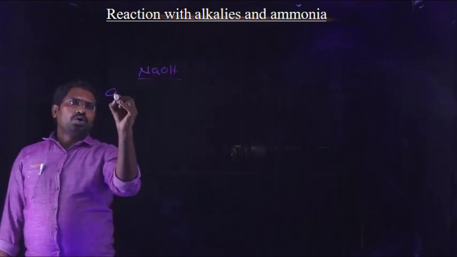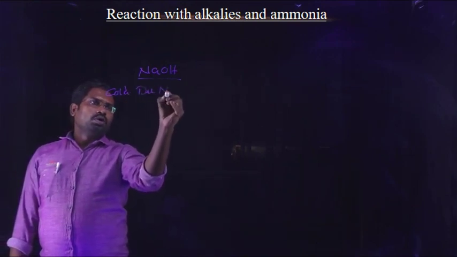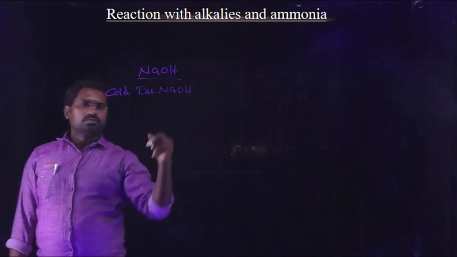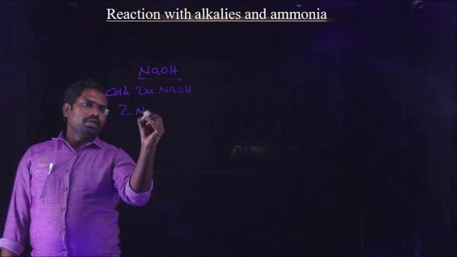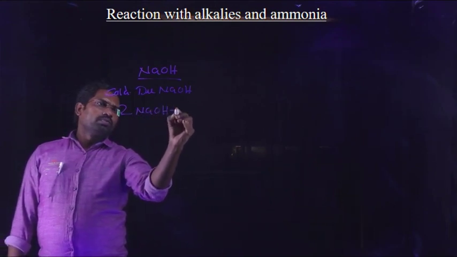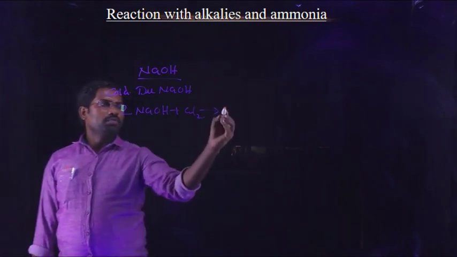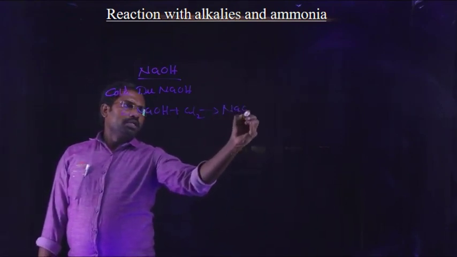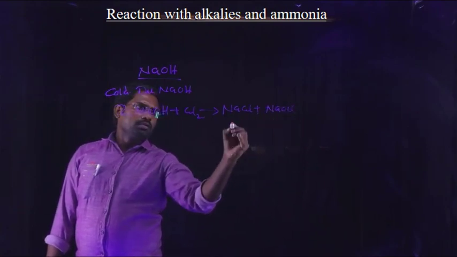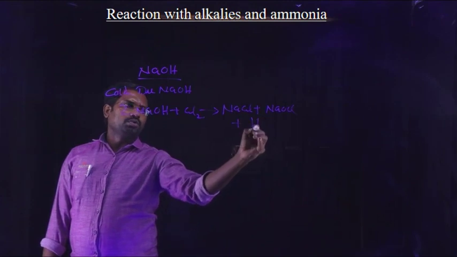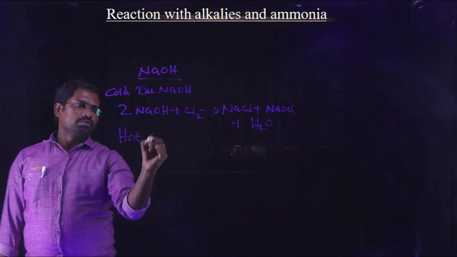Reacting with cold dilute sodium hydroxide: 2NaOH plus Cl2 gives NaCl plus NaOCl plus H2O.